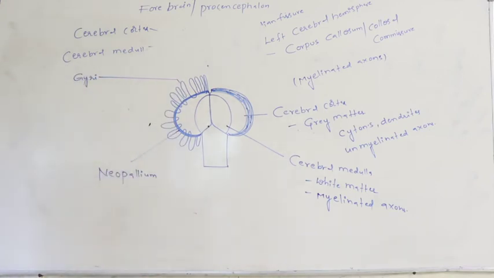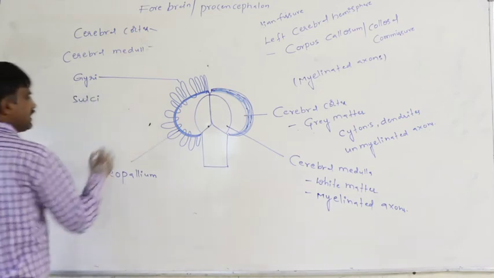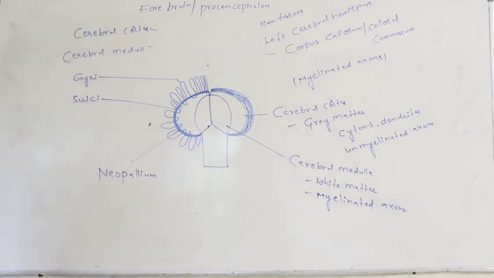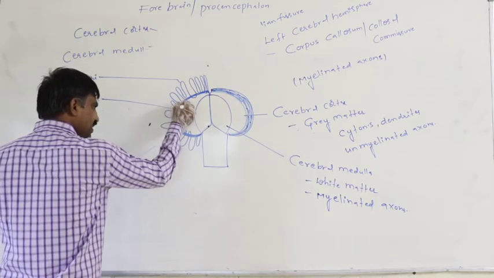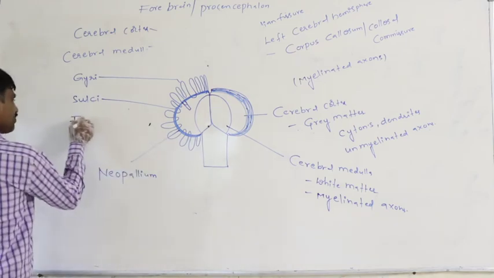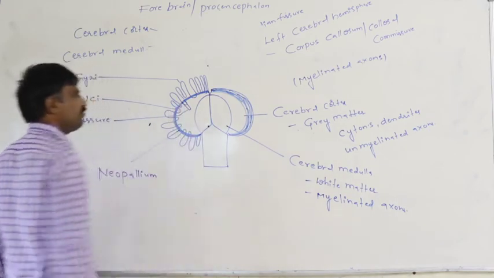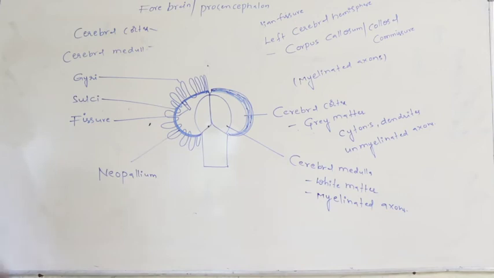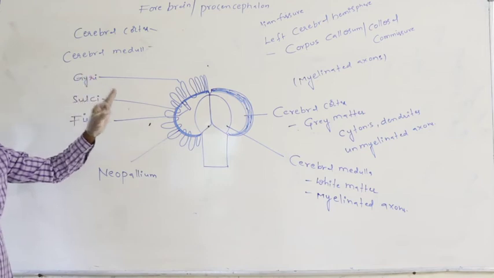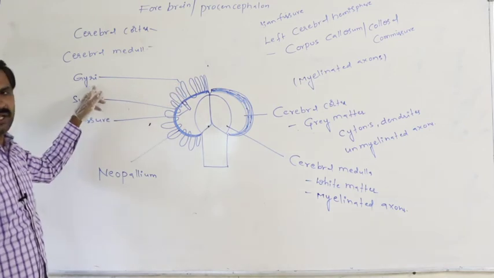An elevation is said to be a gyrus. A depression is said to be a sulcus. A deeper depression like this is said to be a fissure. In that way, on the surface of the neopallium, elevations and depressions are present. An elevation is said to be a gyri or gyrus.